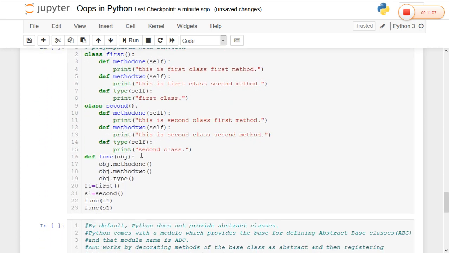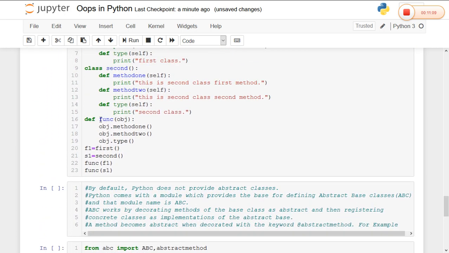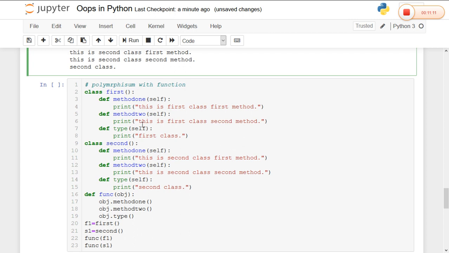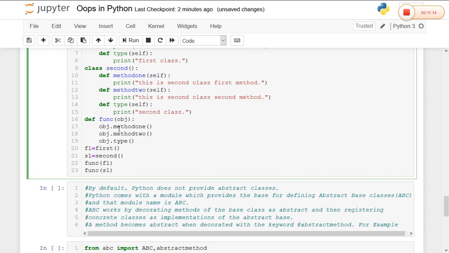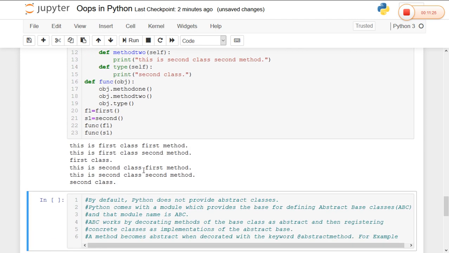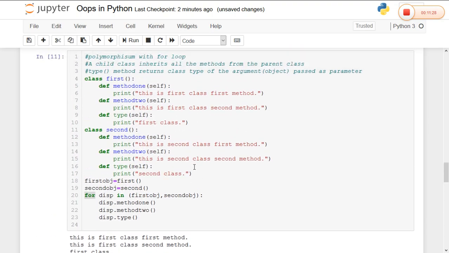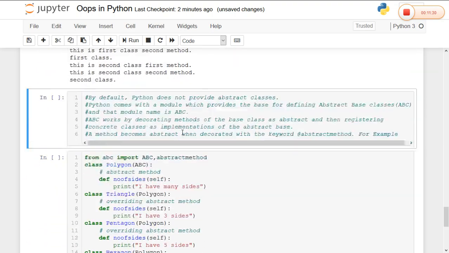The same can be achieved by defining a function. In the same example here, I took a function. Using the function, I call method 1 and method 2 on the object passed in. I created the objects for the two classes and call the function. The same can be repeated for the first class and second class. In this way, we can achieve polymorphism in Python.